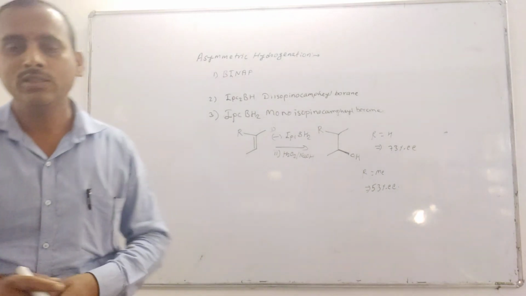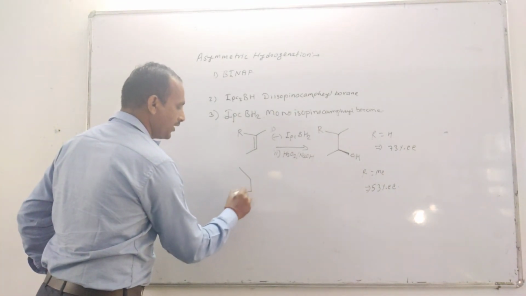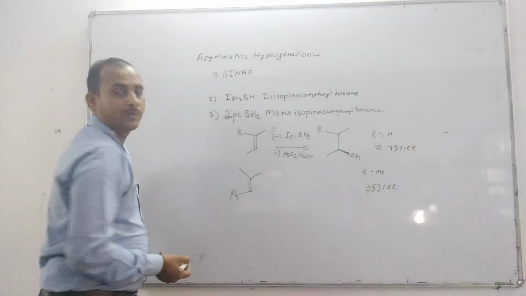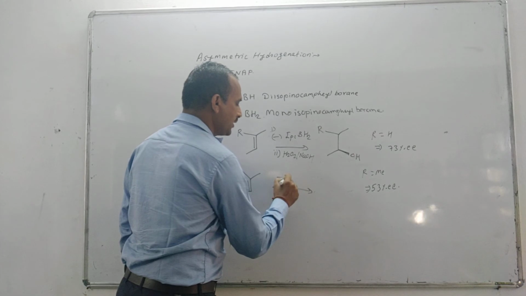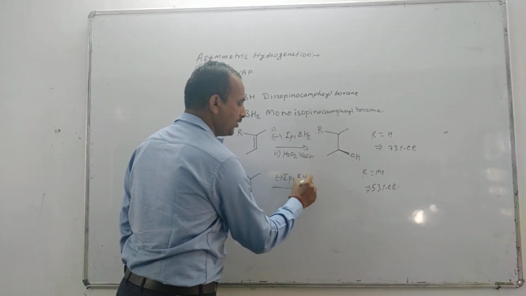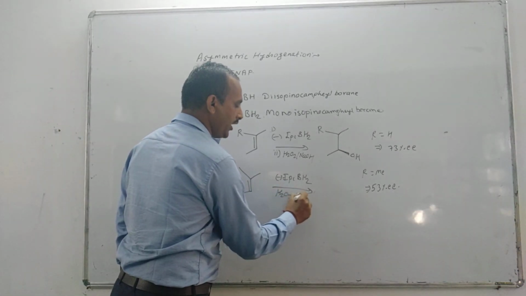Now let's see another example. Again it is trisubstituted, with minus IPCBH2, then H2O2 and NaOH.